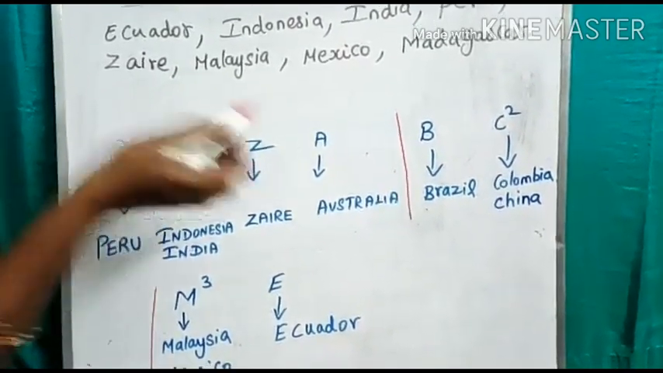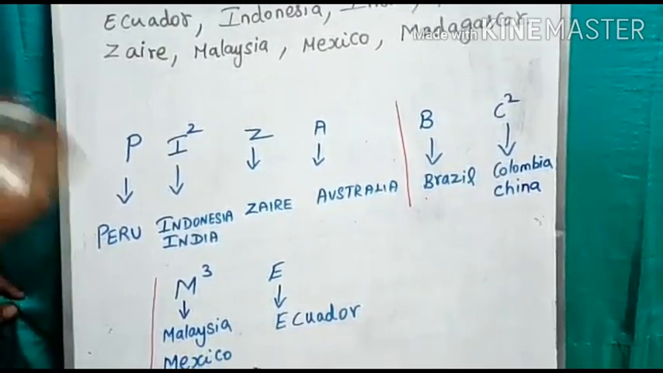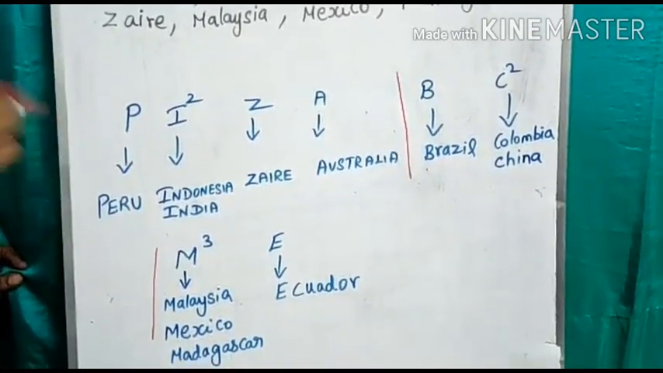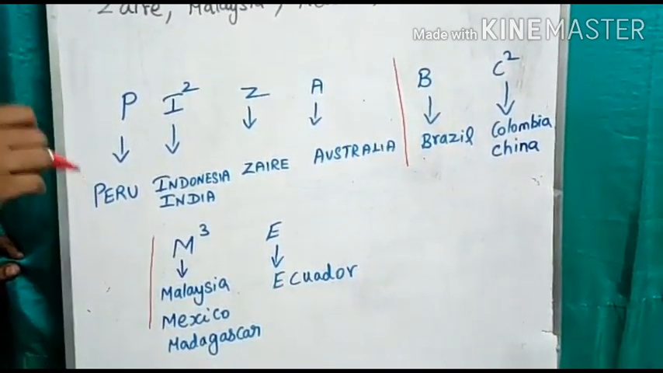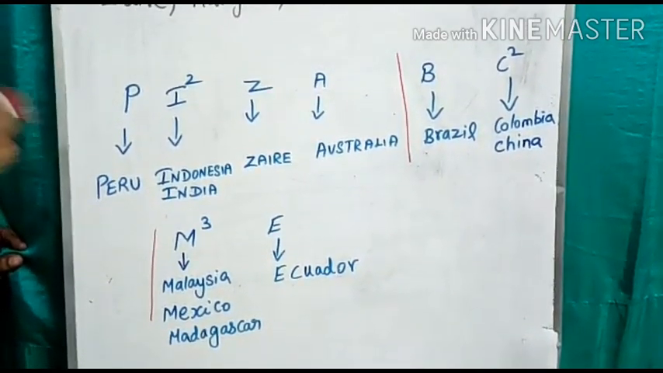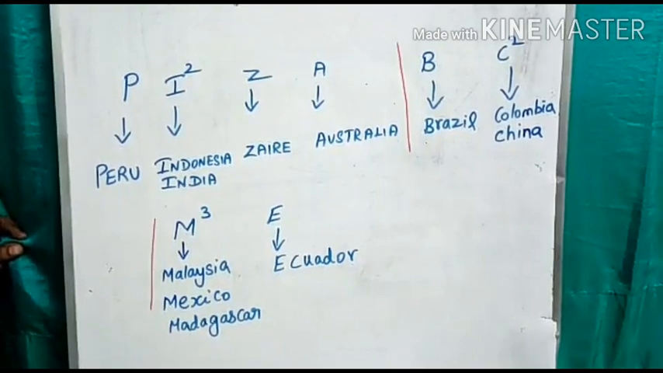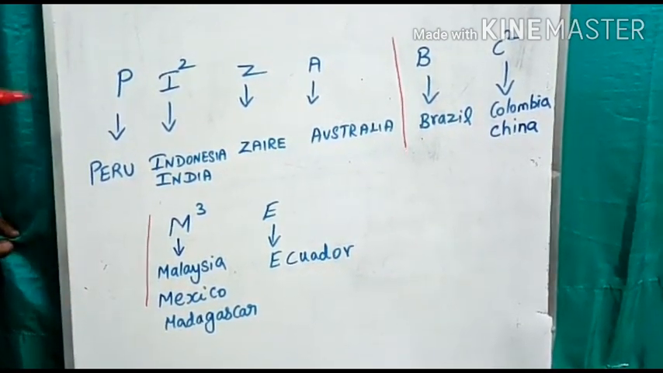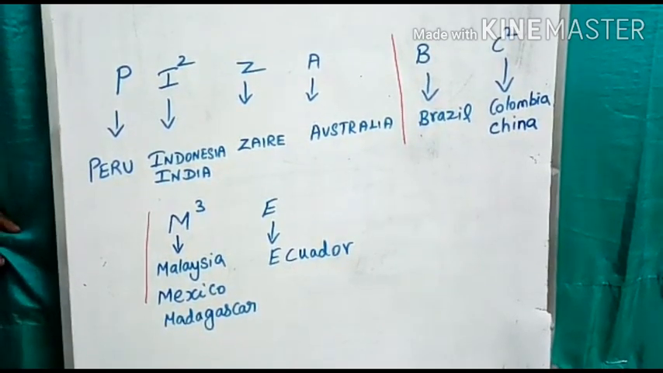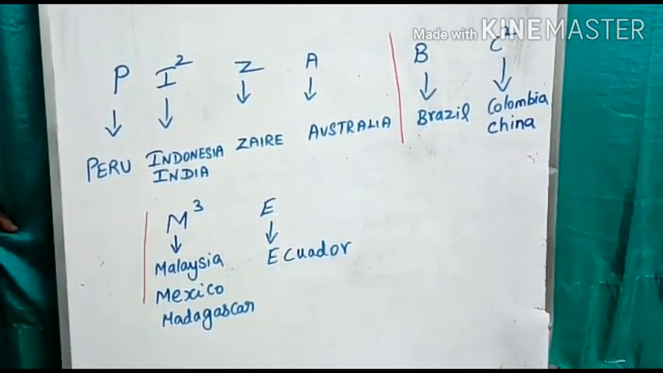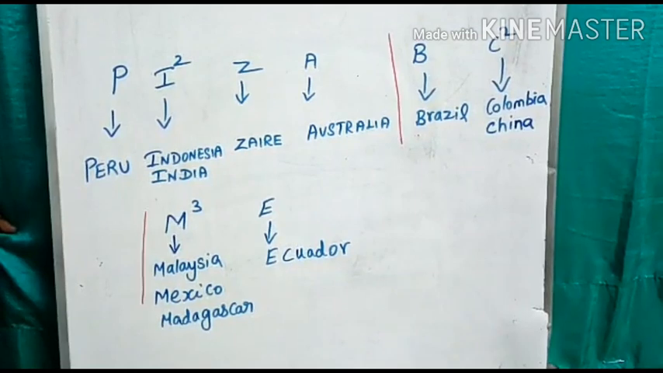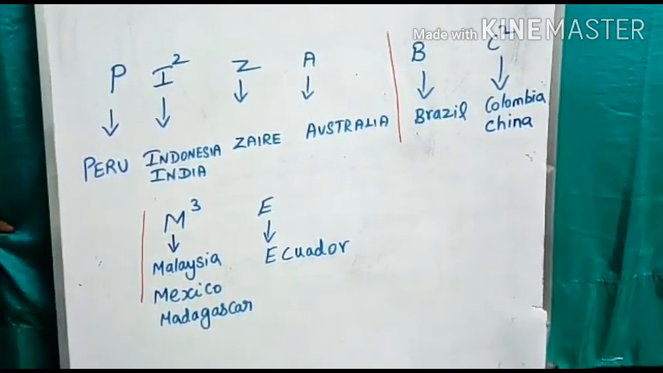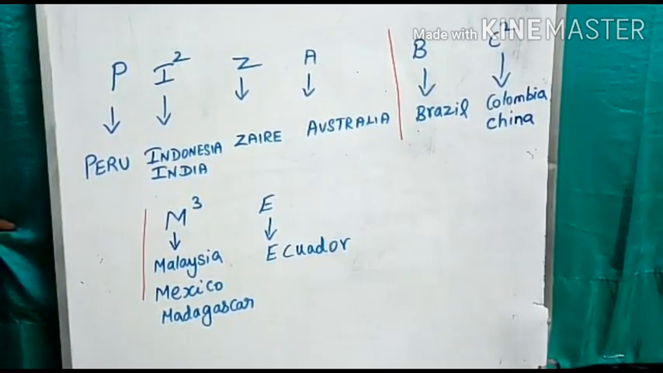For example, PIZZA means Peru, Indonesia, India, Zaire, Australia. BC square: Brazil, Colombia, China. M cube E: M cube means Malaysia, Mexico, Madagascar, and E is Ecuador. So like this, as you wish, you can also frame some keywords by using the first letters and easily memorize all the 12 names. So you will not make any error in your exam.